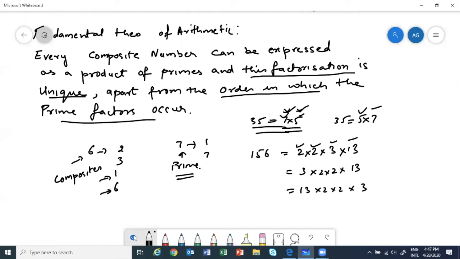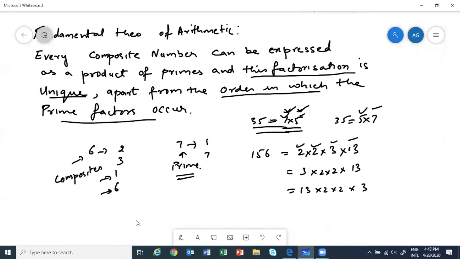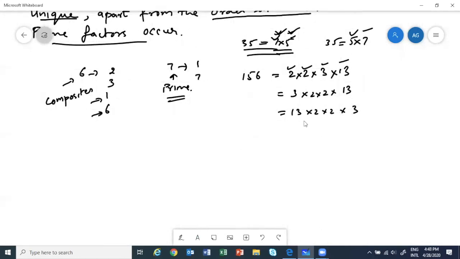So ultimately, this theorem is telling us, once you decide that I will write my factors in ascending order, what will happen? Suppose I decide I am going to write my factors in ascending order. Then I will write my 35 as 5 into 7 only.